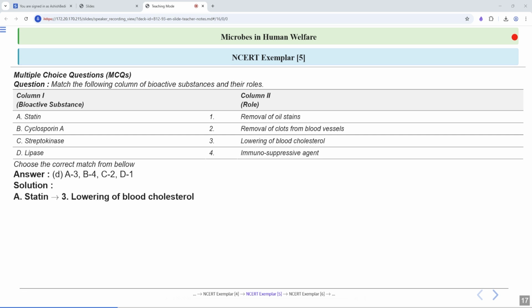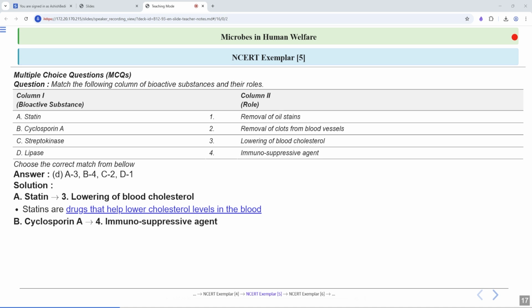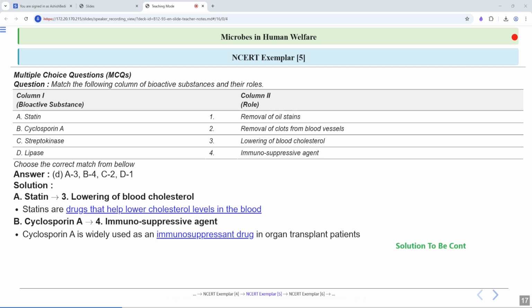So let's have a look at the answer. Clear? So statin helps in lowering of the blood cholesterol. It is a drug that helps lower the cholesterol level in the blood. Then you have cyclosporin A, which is an immunosuppressive agent. So cyclosporin A is widely used as an immunosuppressive drug in organ transplant patients.